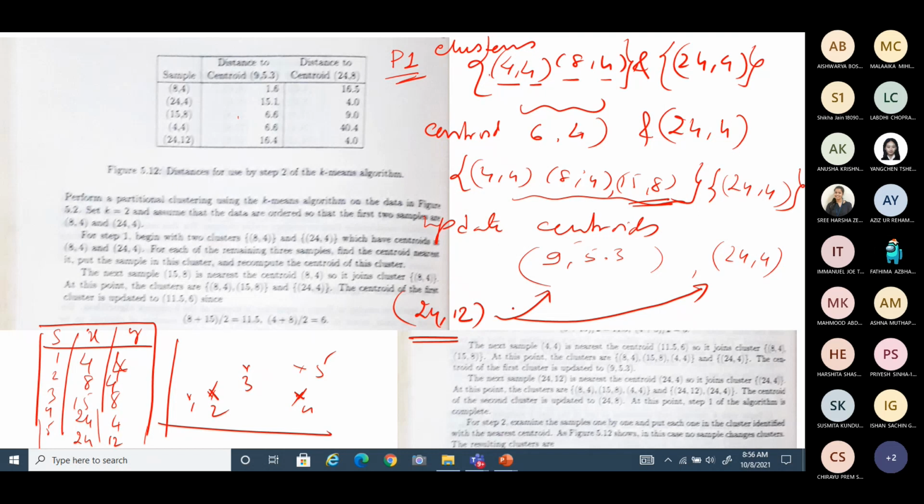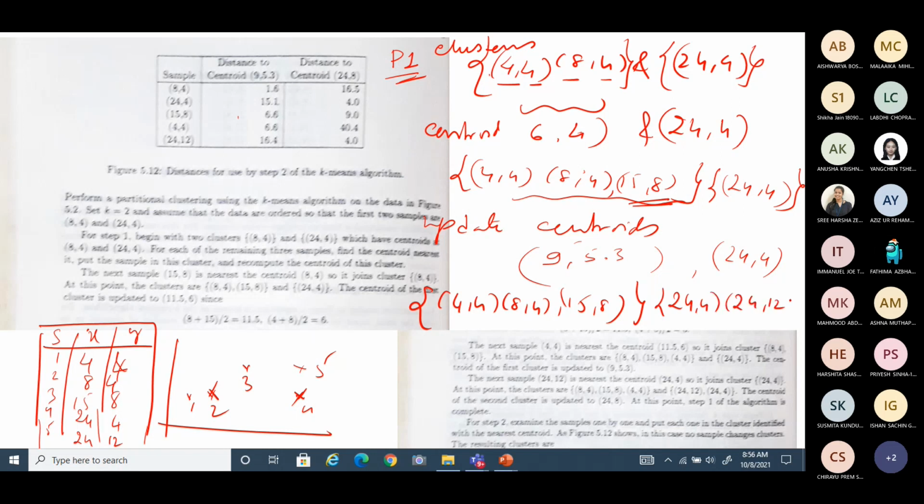Now what is the closest centroid when you check? 24.12 may be close to 24.4, right? This is close to this centroid. The sample 24.12 is close to 24.4, that is the centroid, right? So what we'll do now is update the clusters. The updated cluster may be 4.4, 8.4, 15.8. And the other cluster is 24.4 and 24.12. Now I updated the clusters with all samples.